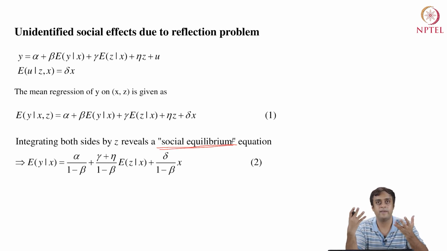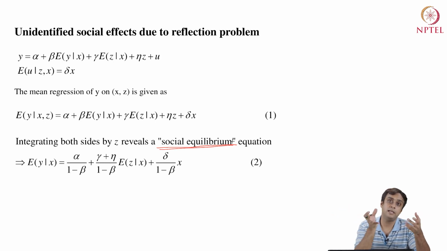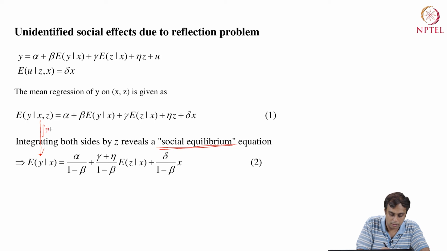Z is the exogenous factor. If I integrate it out, all I am left with is the group characteristic x and the endogenous social effect. So now I am going to relate these two and find expectation y given x. From here to here, see that z has been integrated out. So I am doing something like this: I have f of z dz on the domain of z. So I've gone from this to this. I've integrated both sides in this fashion.